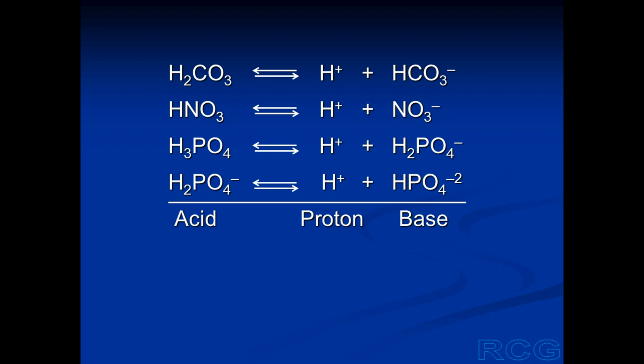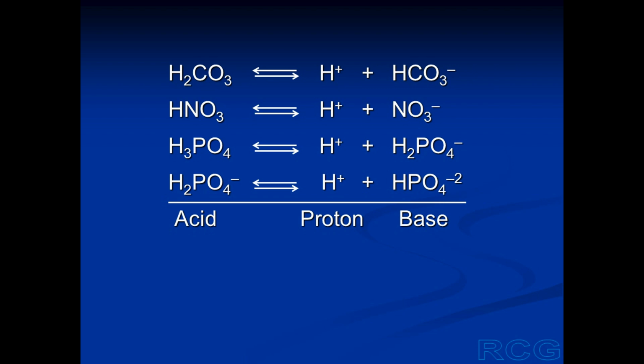Phosphoric acid, H3PO4, can dissociate into a hydrogen ion and a dihydrogen phosphate ion. And the dihydrogen phosphate ion can dissociate into a hydrogen ion and a monohydrogen phosphate ion.